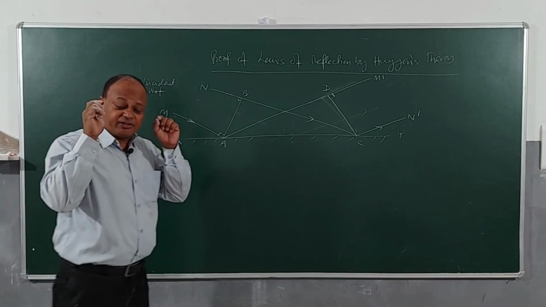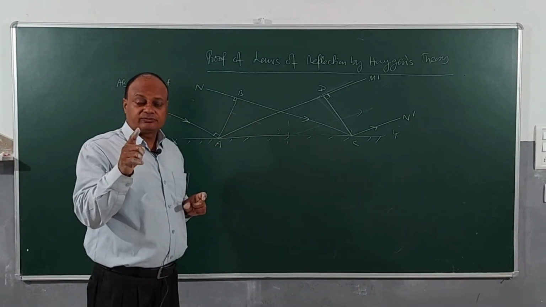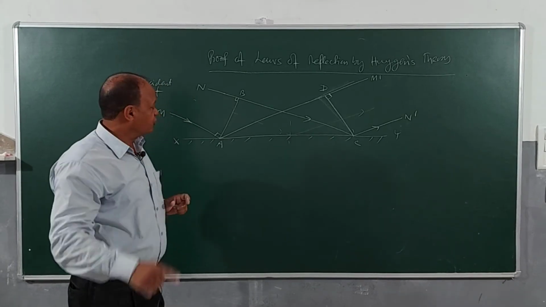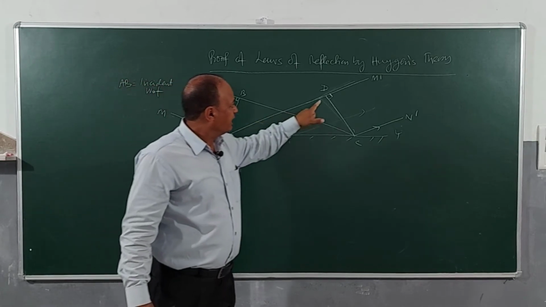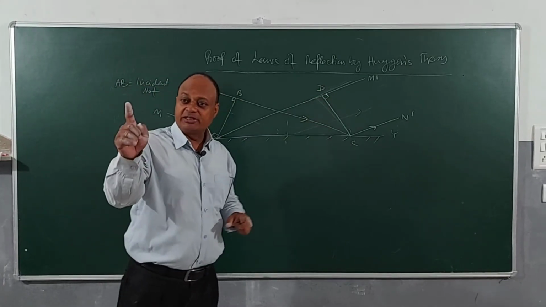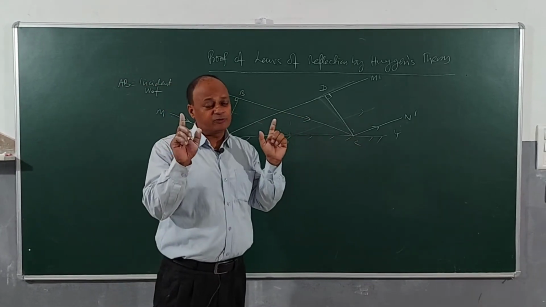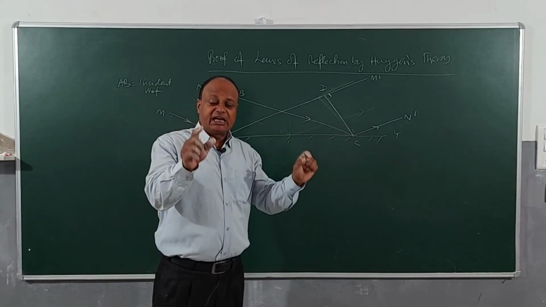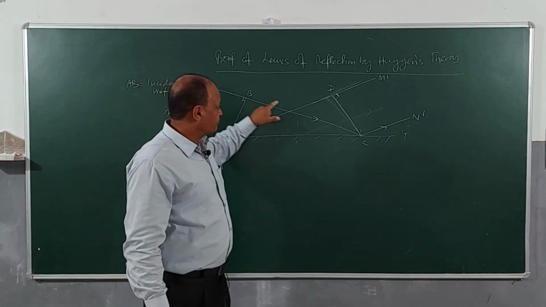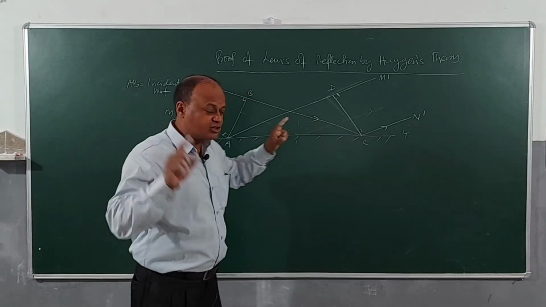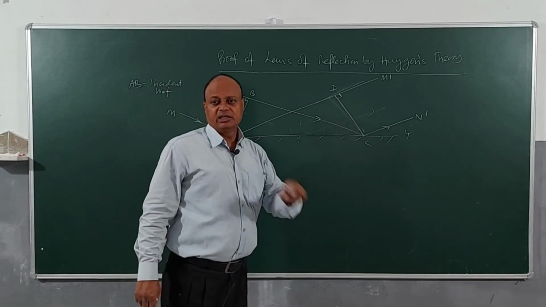Now I want you to understand very clearly this concept, very important: the time in which a particle will travel from A to D will be the same in which another particle travels from B to C. Very important for you to understand, or you will make a mistake. The time in which a pulse or a disturbance will travel from B to C will be the same as that in which the pulse travels from A to D. Important concept.